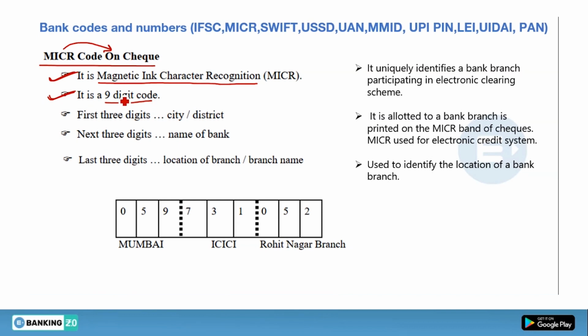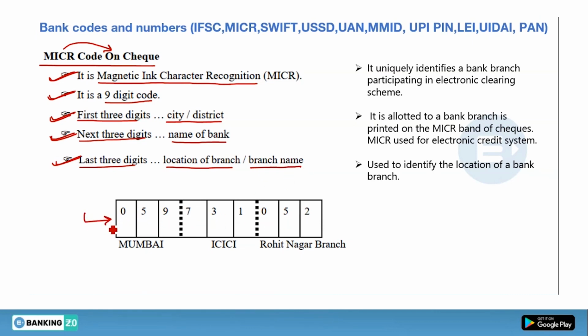The segregation of these 9 digits is: the first 3 digits represent the city or district, the next 3 digits represent the name of the bank, and the last 3 digits represent the location of the branch, or you can say the branch name. So this is the MICR code.